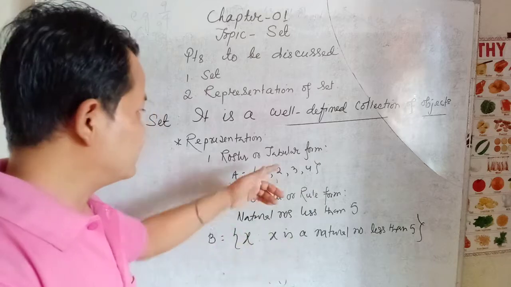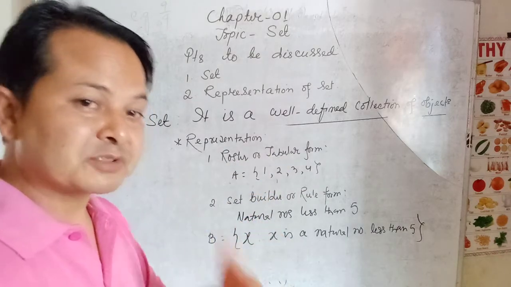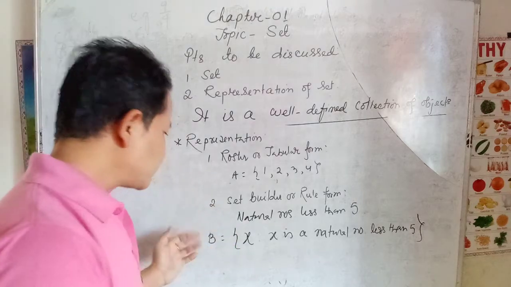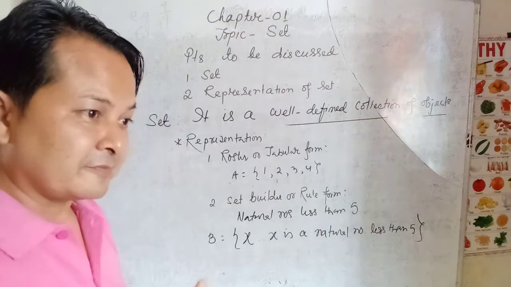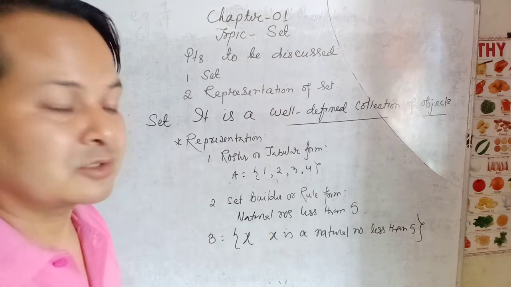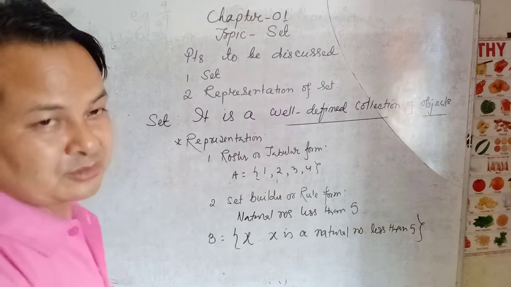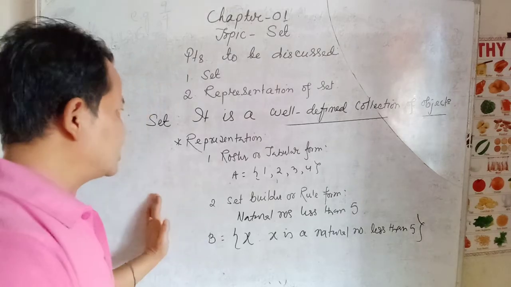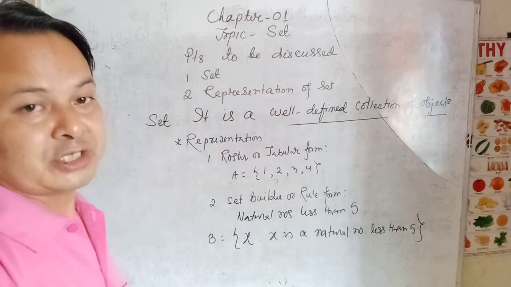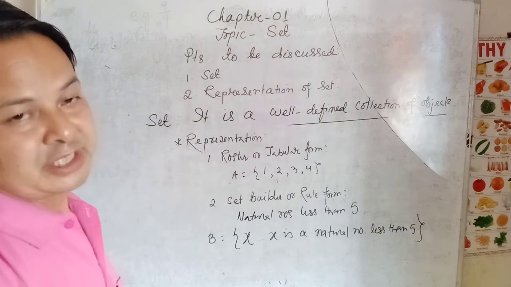In the second case, the variable will give the definition of the given set. So these are the forms of a given set. We call this representation of set.